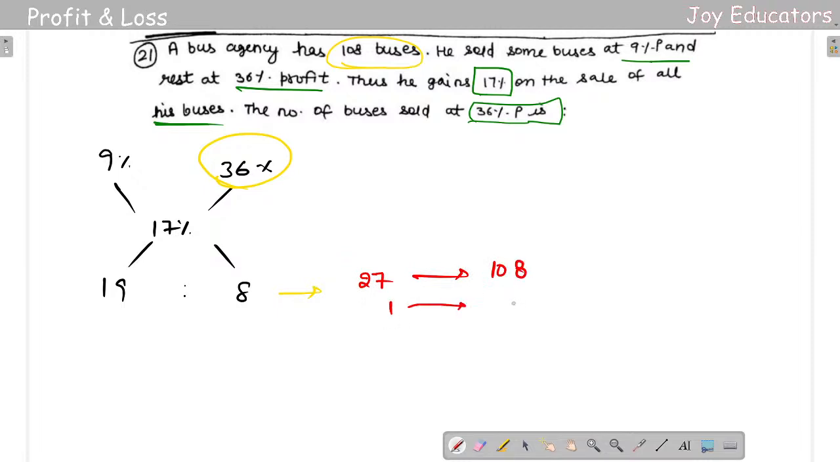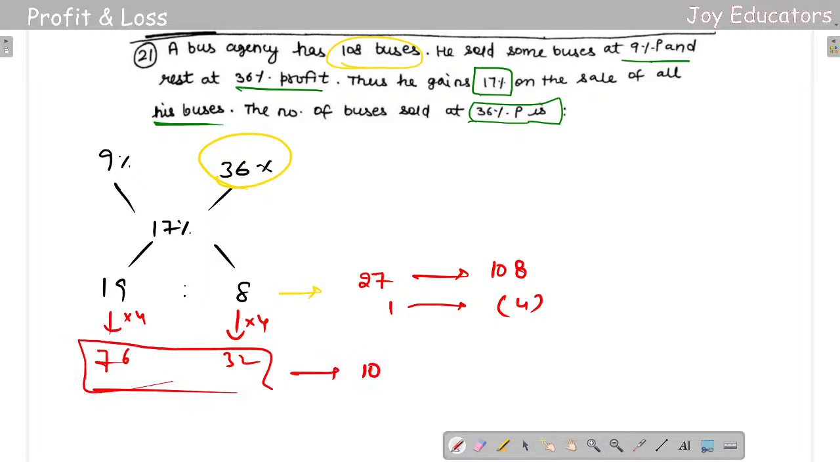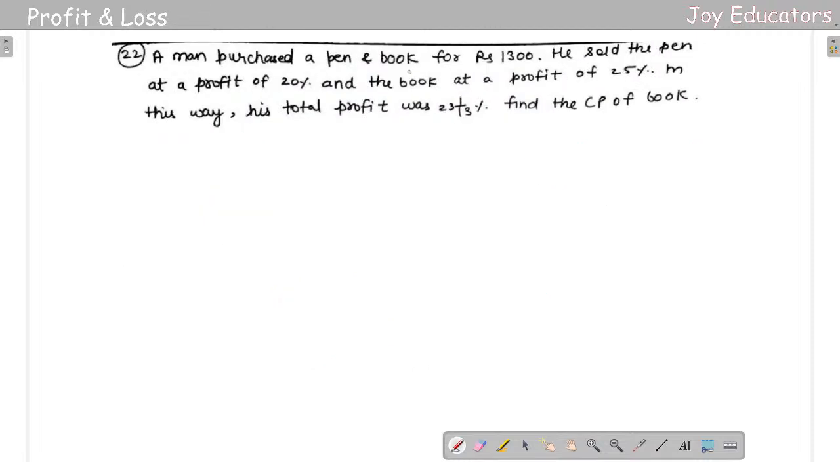For one, how much? 8 into 4 is going to be 32. 9 into 4 is 36. If I add both of these two, I'm getting 108. So the number of buses that is profit is going to be 32 buses. Okay, so that's all he's going to do.